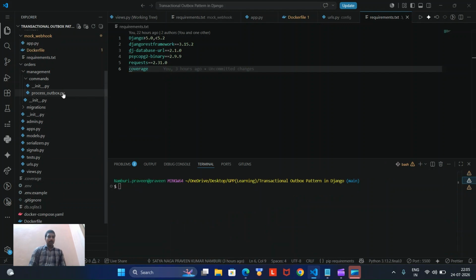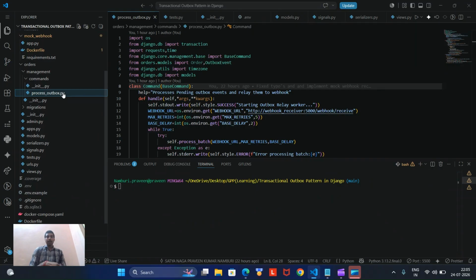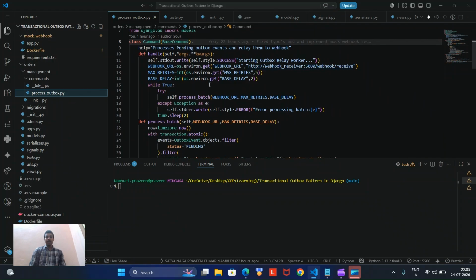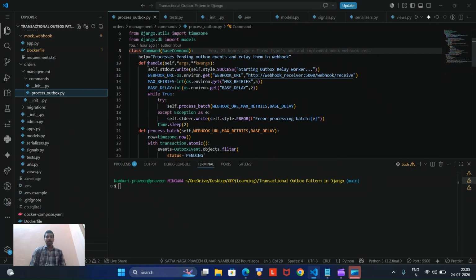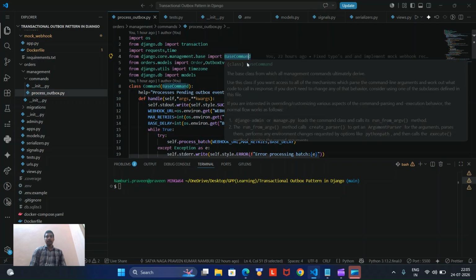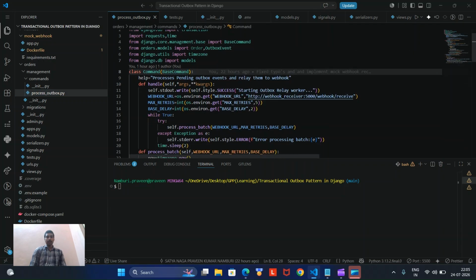And I forgot to mention the BaseCommand, because I have created a custom management command called process_outbox. This will extract the events and process them from the outbox table. You can look at this: I'm using django.core.management.base, and we are importing BaseCommand.